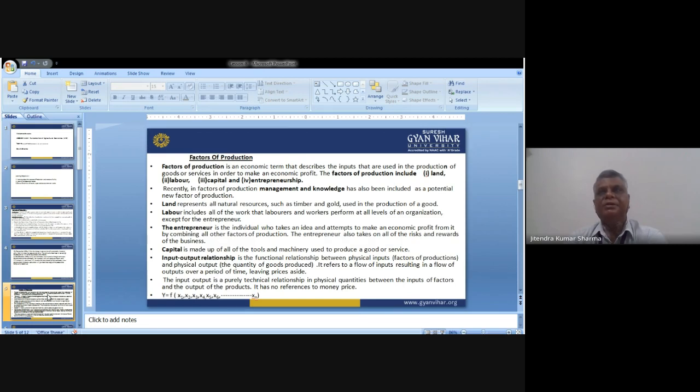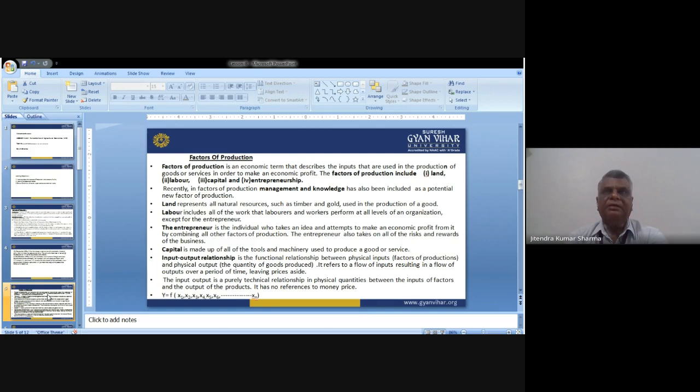Timber we get by cutting trees from jungles and forests, and gold we collect through mines. Both are decent examples of the land factor responsible for production. Even agriculture, the entire agricultural product, the crops, vegetables, and fruits, are all grown on the land. So land is a very important thing, responsible for production, or for doing any activity, or for developing any product.